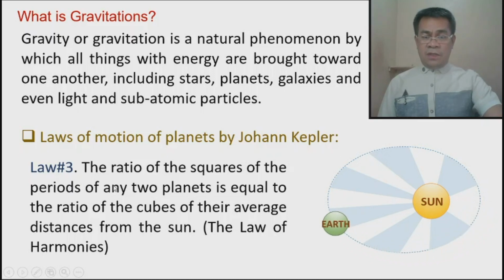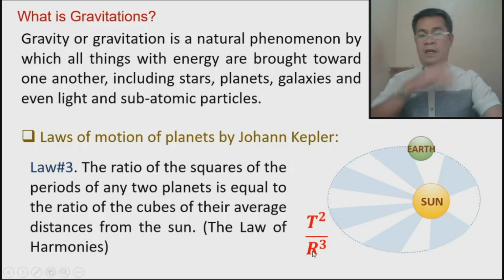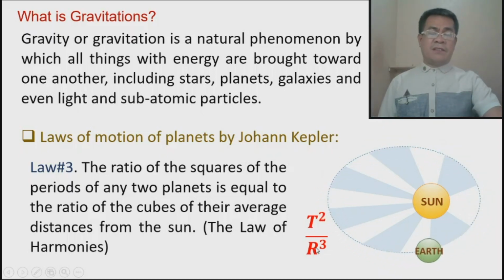According to the law, if you square the period and divide by the cube of the distance from the sun, the distance meaning the radius, and it should be the average radius, the result is constant for all planets which are moving around the sun also.